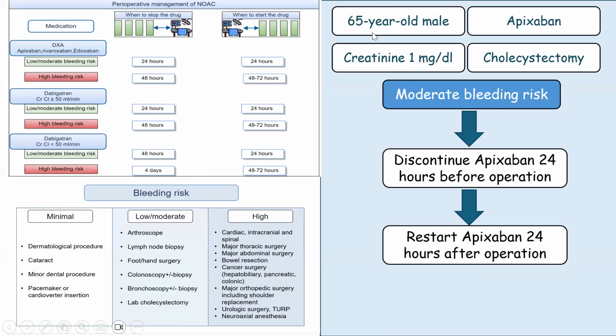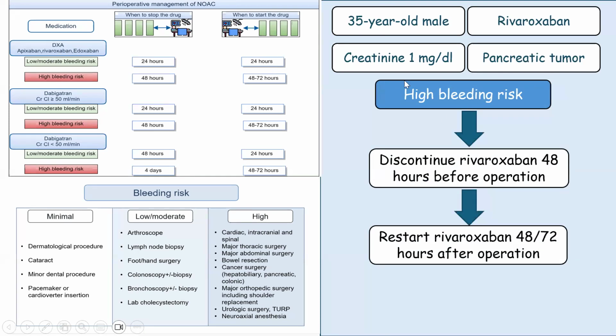Let us take some examples. We have a 65-year-old male patient on apixaban, creatinine 1 milligram per deciliter, undergoing laparoscopic cholecystectomy. This patient has a moderate bleeding risk, so we discontinue apixaban 24 hours before the operation and restart the drug 24 hours after the operation.